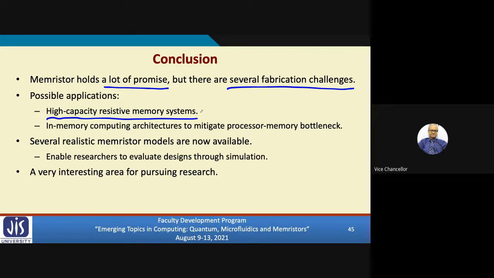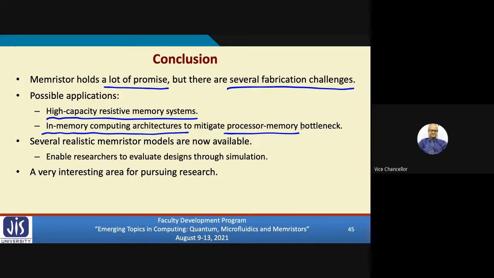So today, memristors cannot challenge DRAM, but they can definitely overtake the performance of the so-called flash memory devices. And in-memory computing architectures are also a very interesting area of research today. To mitigate the processor-memory bottleneck, which I had talked about, the maximum speed with which you can move data between processor and memory: for in-memory computing, you need not move any data. Everything is happening inside memory.